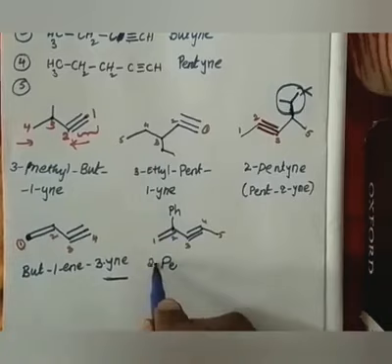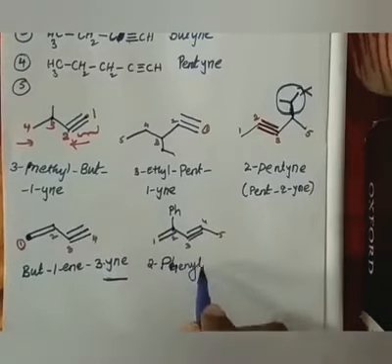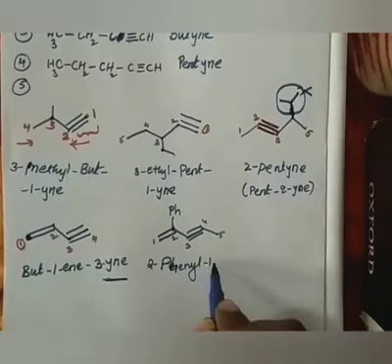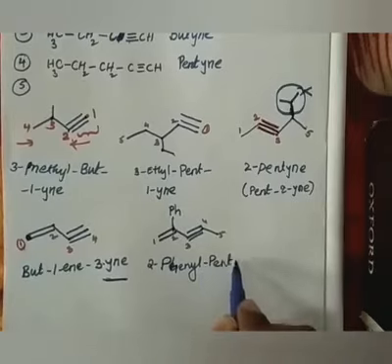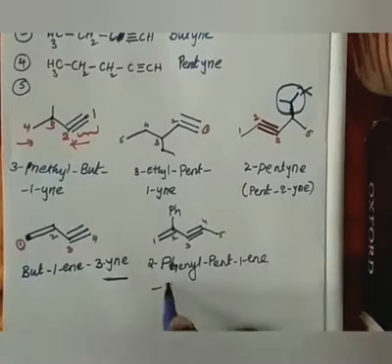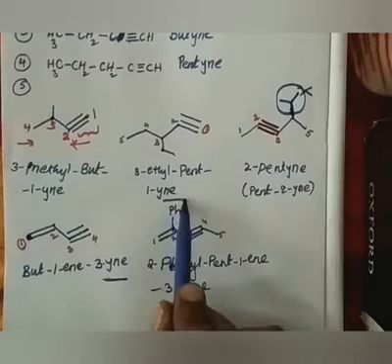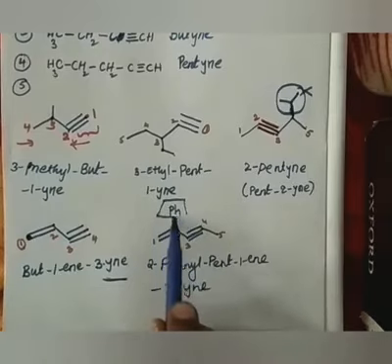So I should say first 2-phenyl, 2-phenylpent-1-en-3-yne, right?